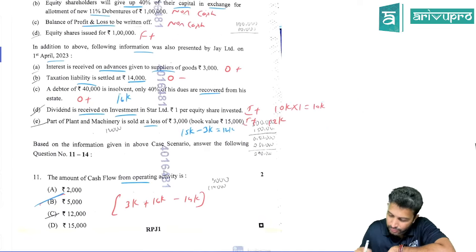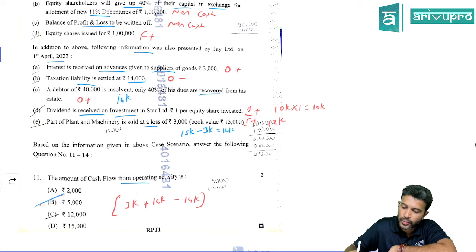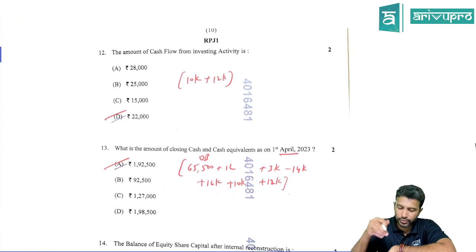We have 2 activities. One is 10,000 dividend received and the other is asset sold 12,000. So if you add these two, that is 22,000. So that's the right answer for this.